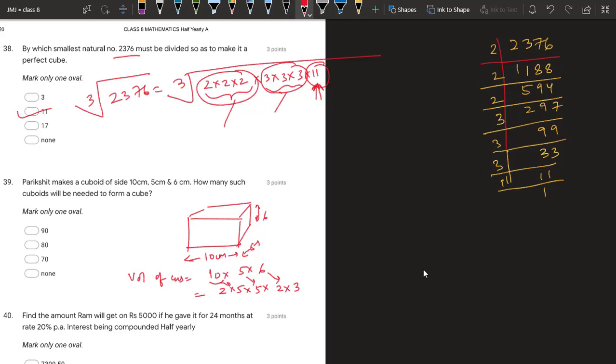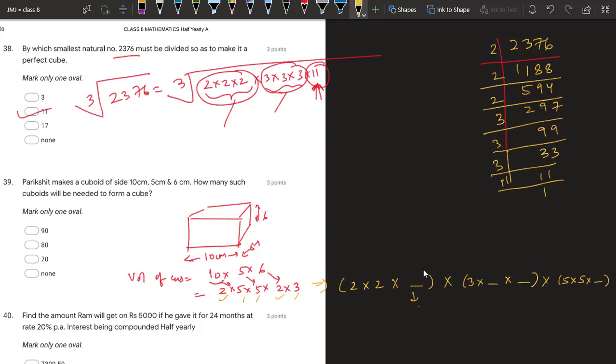Now let us see how many 2's we have. We have one 2. We need three 2's, so 2 are missing. Then we have one 3, and 2 3's are missing. And we have two 5's, 1 5 is missing.